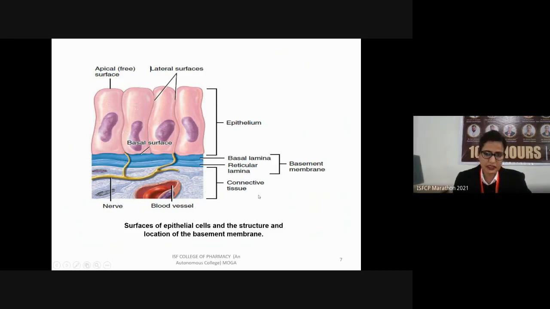There is also one thing: epithelial tissues do not contain any blood vessels. They get their blood supply and nutrients from the underlying blood vessels which are present in the connective tissues. Here you can see the blood vessel is present in the connective tissue, as well as the nerve supply.